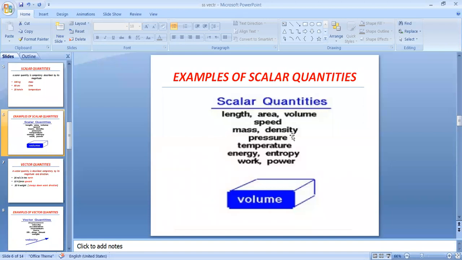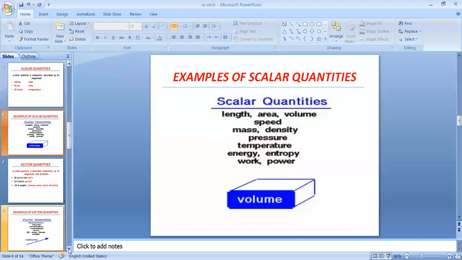Mass over volume. No direction. Pressure, temperature, energy, work, power, no direction. All these quantities are scalar quantities because they don't have any specific direction.